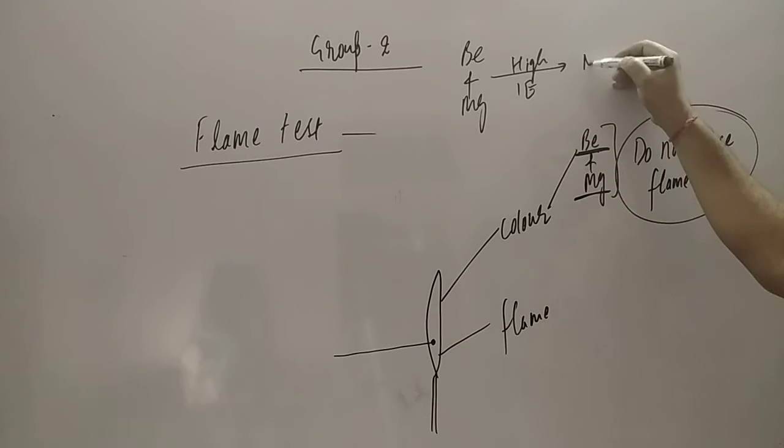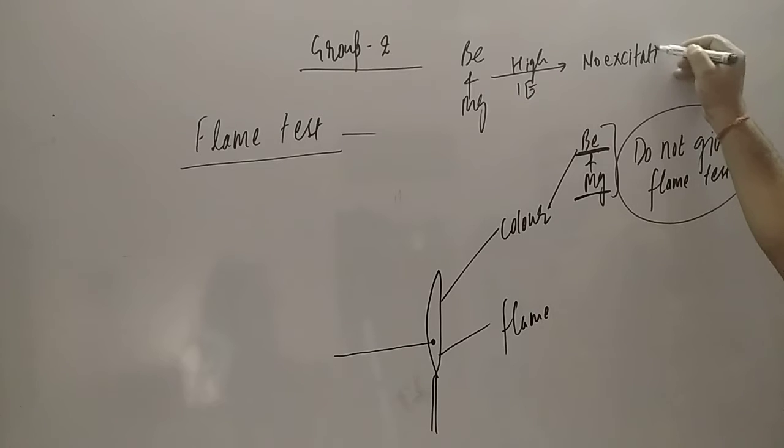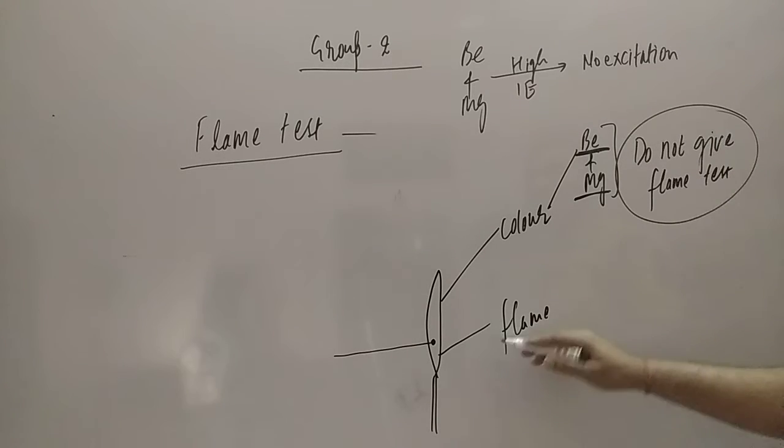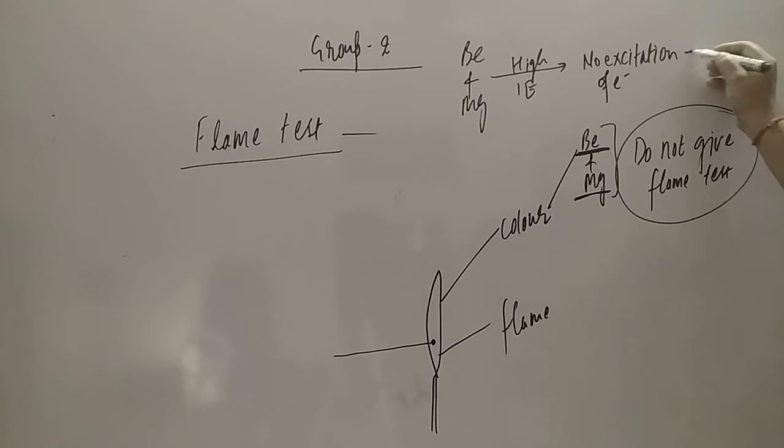So what will happen? No excitation of electron. The electron is not going to be excited by the flame, and if the electron is not excited, it will not give the color. So no color test, no flame test, no flame color. It is not going to give any flame color.